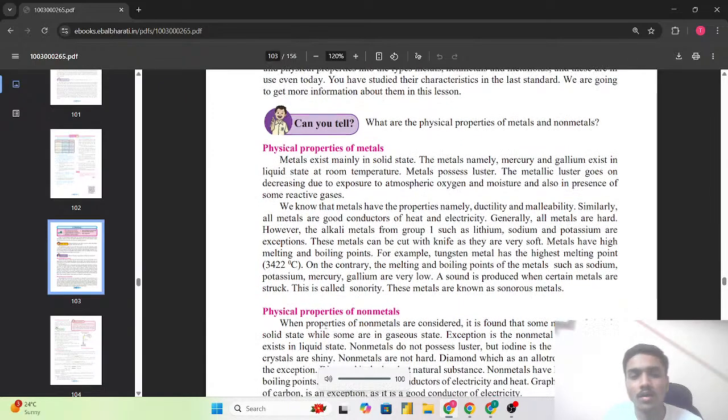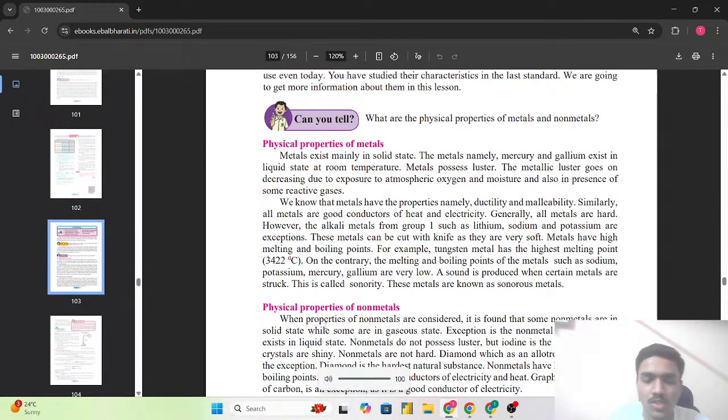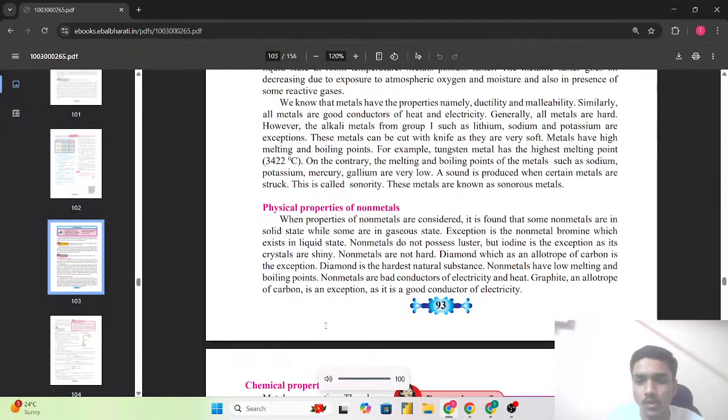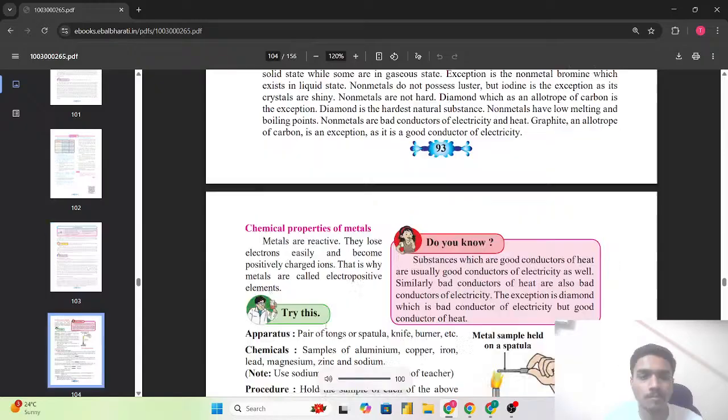These exceptions we have to remember, as they will be asked in the exam. If you make a note of what the exceptions are in the properties of metals and non-metals, we are able to see and classify that and also remember it. So graphite, an allotrope of carbon, is an exception as it is a good conductor of electricity.